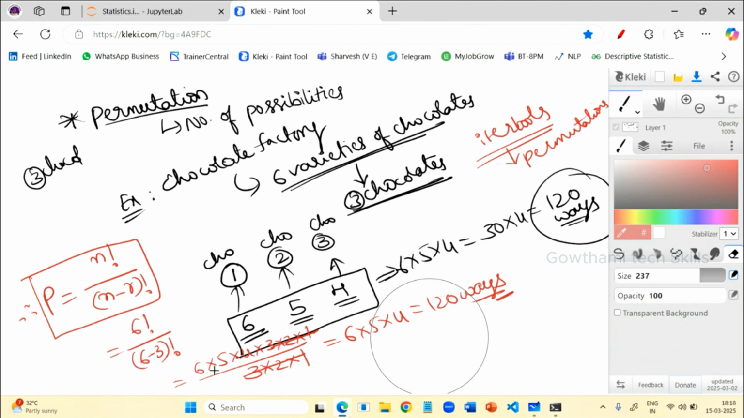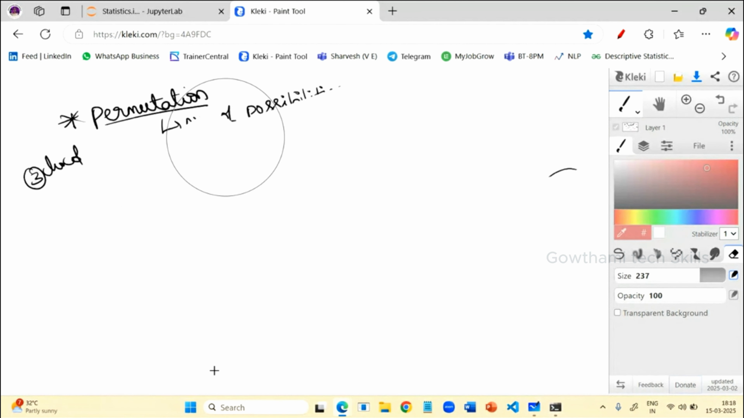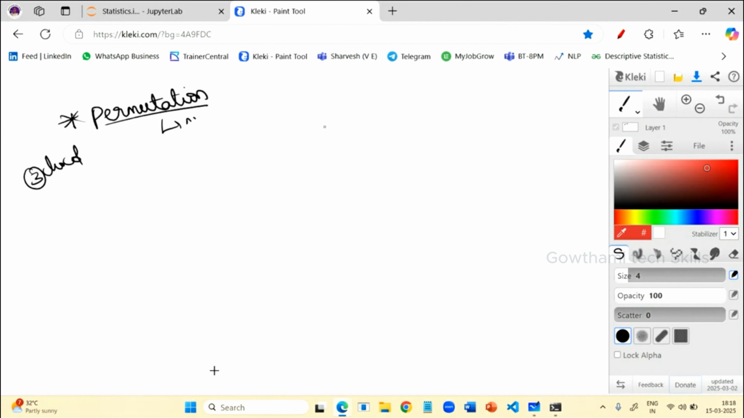And there is one more type of possibility to get, that is combinations. So what is a combination? Usually in permutations, whenever you are picking the chocolates, the order might be repeated. But coming to the combination, the order should not get repeated. It will also give the number of possibilities, but in this, the order should not repeat.